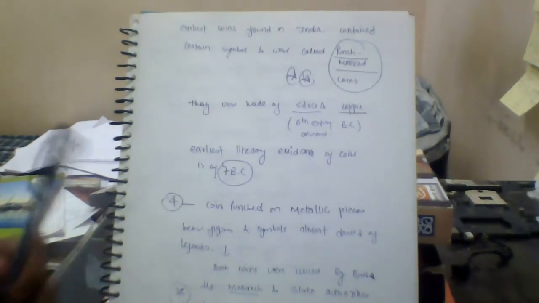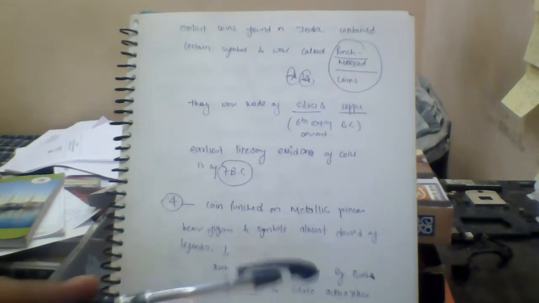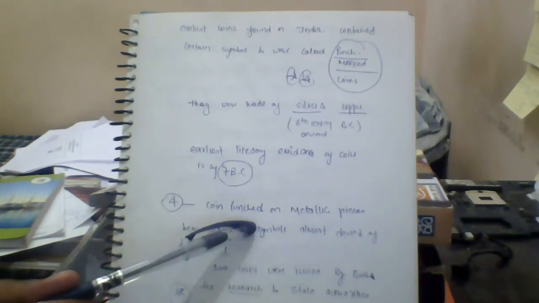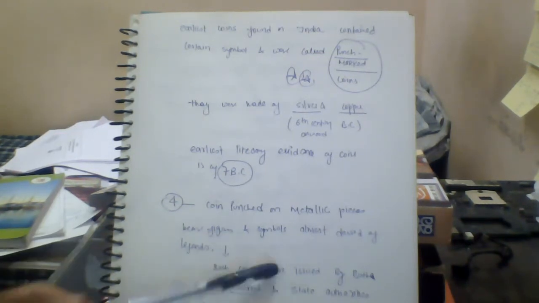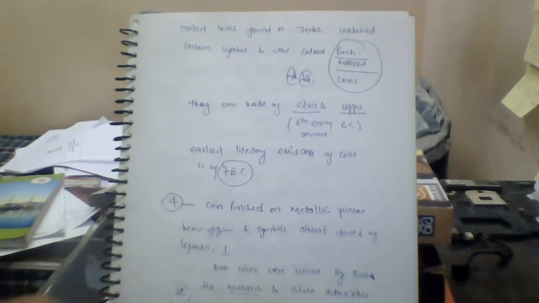As I told you earlier, there were two types of inscription. There were private inscriptions also, and there were royal inscriptions also. And there might also be a question about coins: were coins the sole property of the government, issued only by the royals? But no. Yes, royals issued most of the coins, but they were also issued by the state authorities. They were also issued by private merchants and trade guilds.